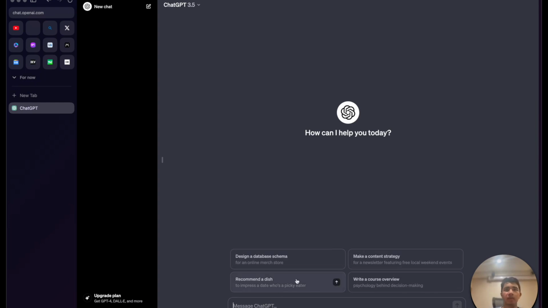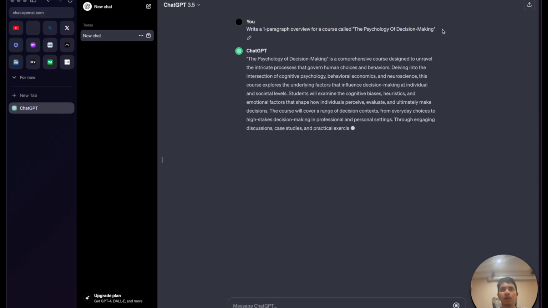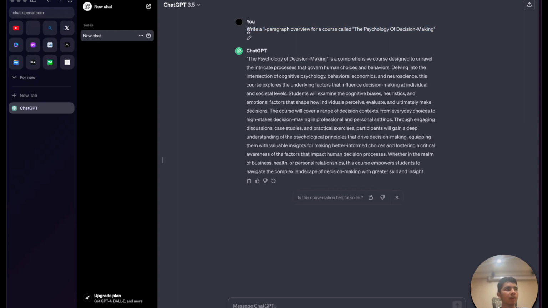For example, they've given us some sample questions right here, and ChatGPT can do coding, it can reason, it can do mathematics, it can answer factual questions. So let's start with one of the example questions that they've given. Write a course overview. So it's our prompt, which is what we are asking it to do, is to write a one paragraph overview for a course called the Psychology of Decision Making.